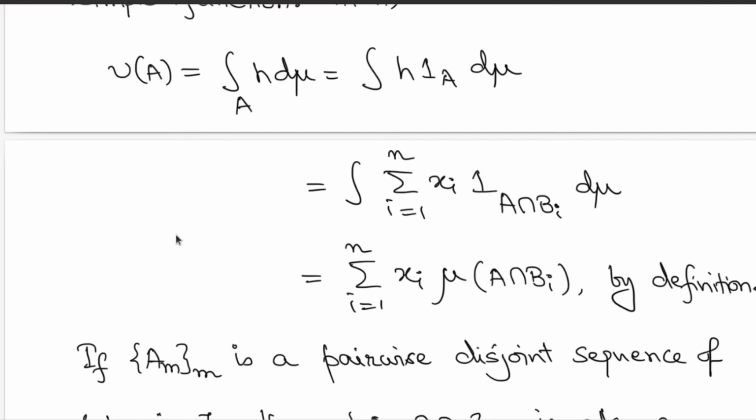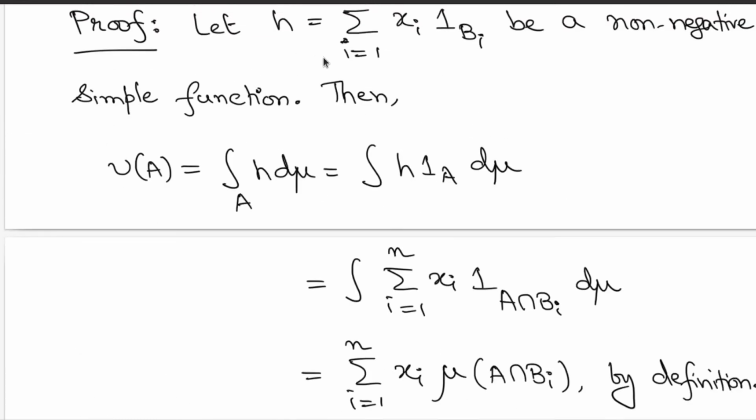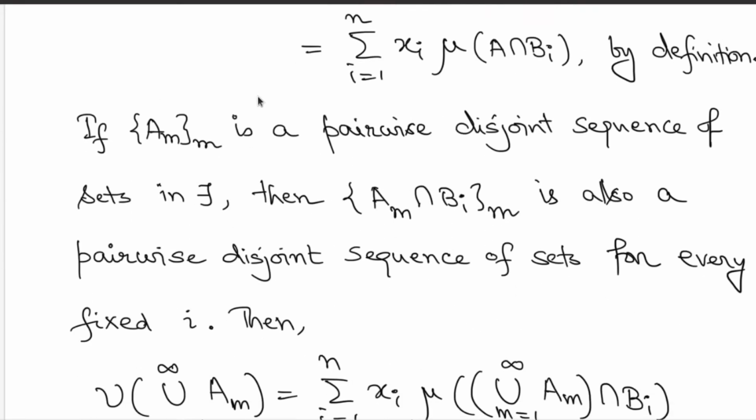We are going to use this to prove that for the case when h is simple, this set function is a measure. So what is going to be proved is the countable additivity. So start with a pairwise disjoint sequence of sets in the domain sigma field. Then observe that if the A_m's are pairwise disjoint, then if you fix any i, then the sets A_m intersection b_i are also pairwise disjoint.